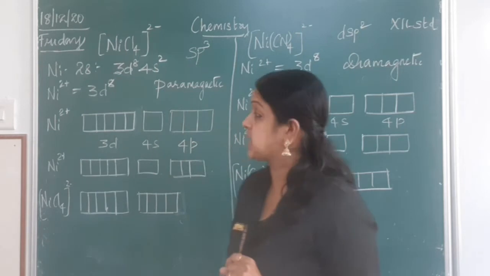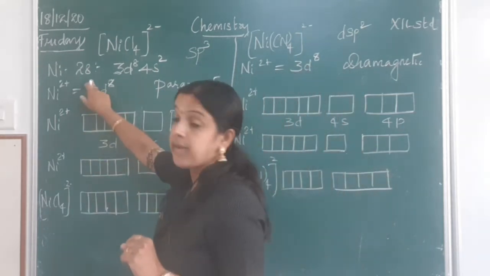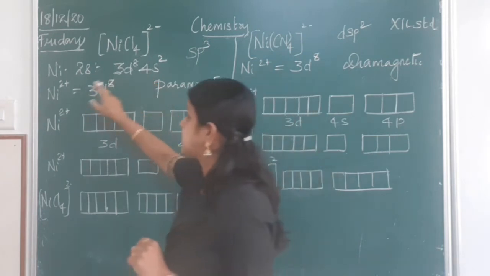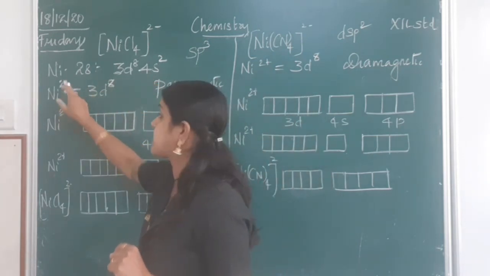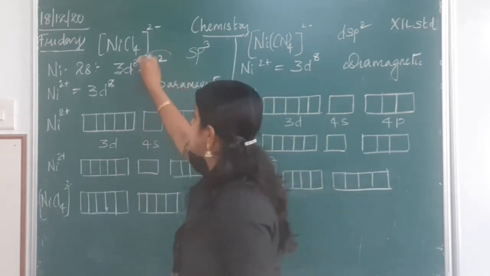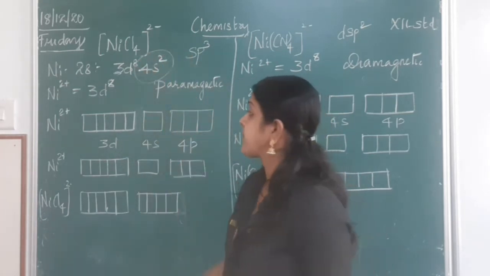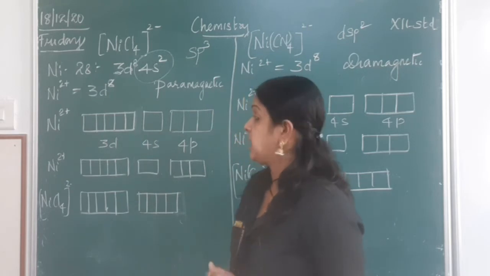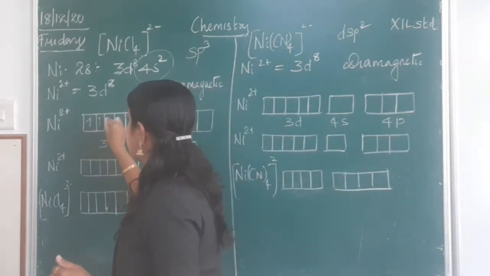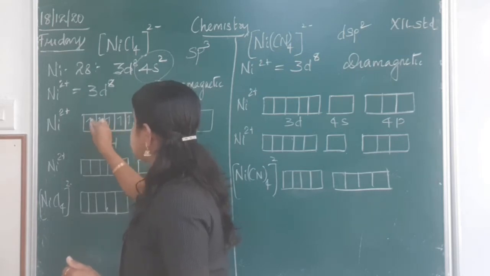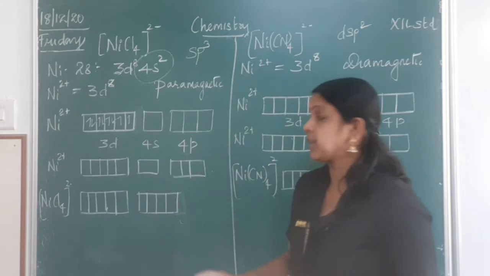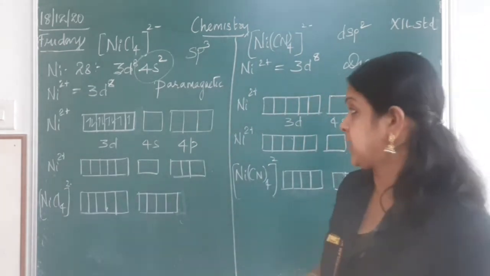Tetrachloronickel(II) complex. In this, we know nickel has atomic number 28, with configuration 3d8 4s2. The oxidation state of nickel in this complex becomes +2, where 2 electrons are lost from the 4s subshell. So it becomes 3d8. Now what am I supposed to do? With the nickel(II) complex, I start filling the 8 electrons. So 5, 6, 7, 8. So I have 2 orbitals left with 2 unpaired electrons.